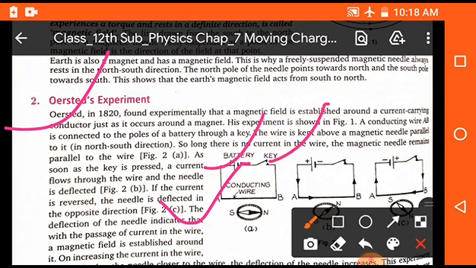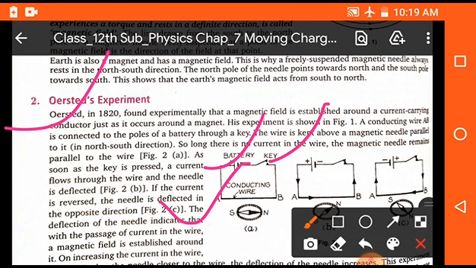When the key is open, no current is flowing in the wire. In this case, if we put a magnetic needle near the wire, no deflection takes place in the magnetic needle. It means that if current is not flowing, no magnetic effect is produced around the wire.